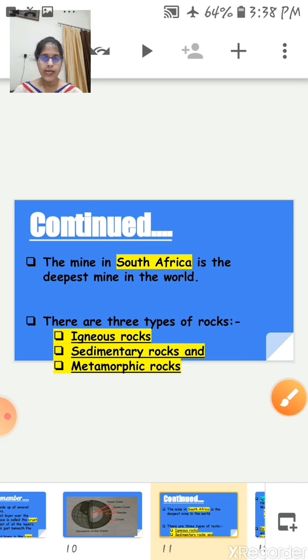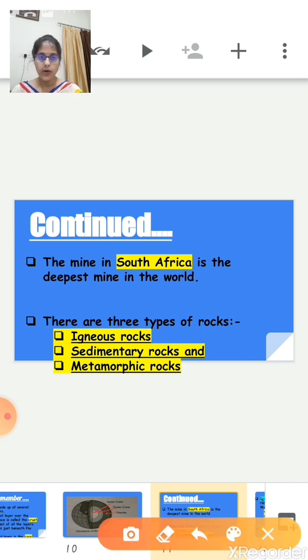Now next, just note down this point. The mine in South Africa is the deepest mine in the world. Just note down, students, and remember this point. The mine in South Africa is the deepest mine in the world.